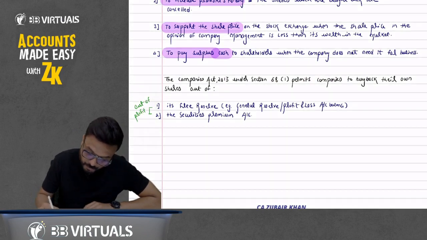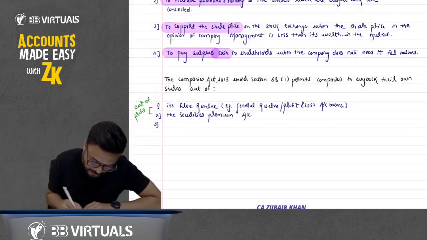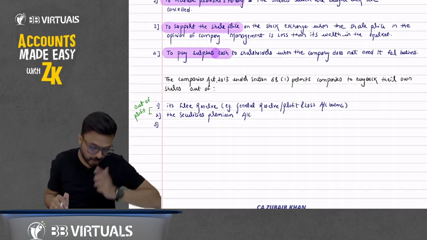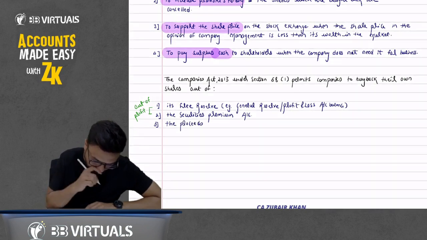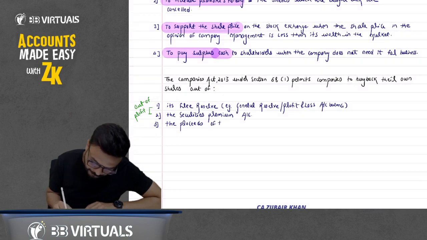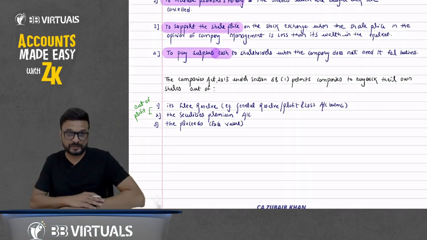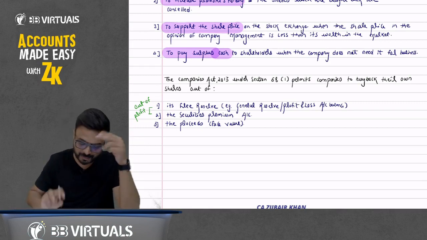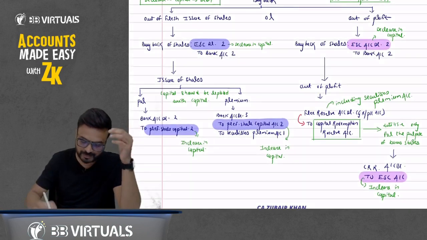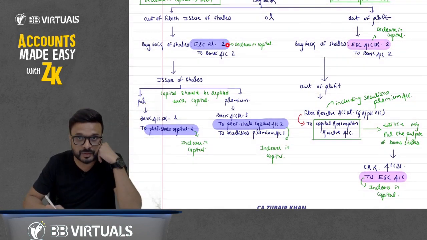And one more option we have, that is out of fresh issue of shares. So we can do the buyback out of the proceeds, and remember one thing, face value only. Why do I use the word face value? Because the replacement of capital should be with the capital. Proceed here means equity share capital face value 2.